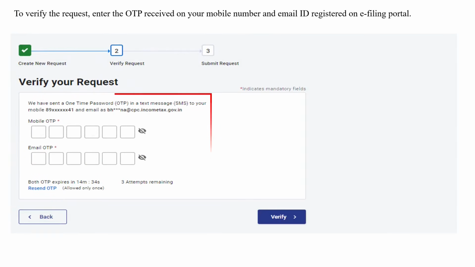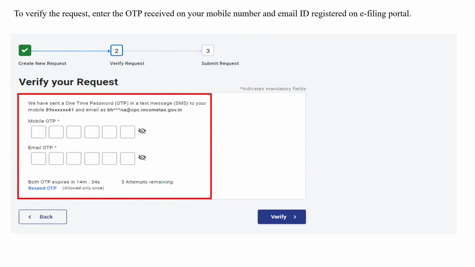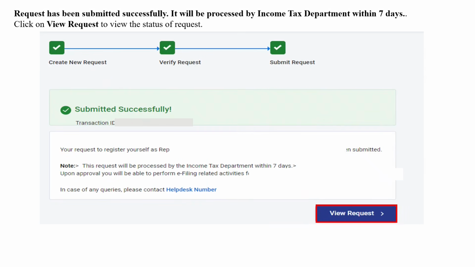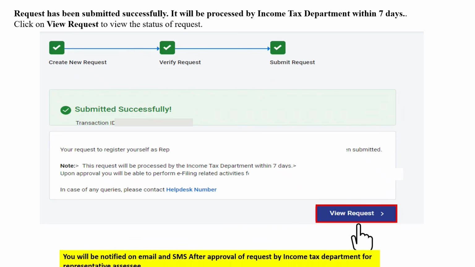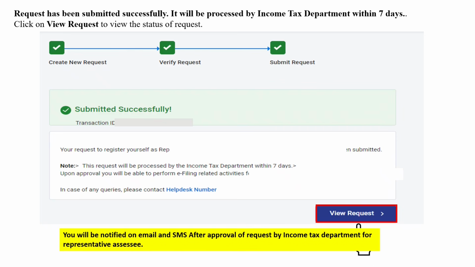You are required to verify your request by entering the OTP received on your mobile number and email ID registered on the e-filing portal and then click on Verify. The request for registering the legal heir has now been submitted successfully. It will be processed by the Income Tax Department within 7 days. You can also click on View Request to view the status of the request. You will also be notified by email and SMS after the approval of the request by the Income Tax Department.